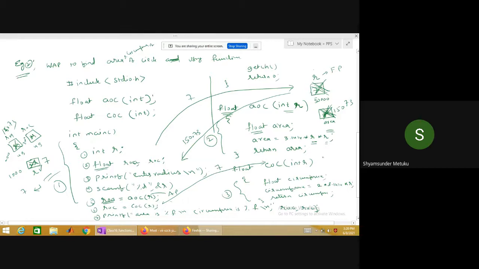The 7 will be copied in which location? Again, there is a location created with 4 bytes of memory. The name is R. What is updated here? 7. Then what next? Float circumference. Again, 4 bytes of memory is created and the name is circumference. Garbage or some content? Garbage. After that, circumference is equal to 2 into 7, 14. 14 3s are 21 point some change. Yes or no?